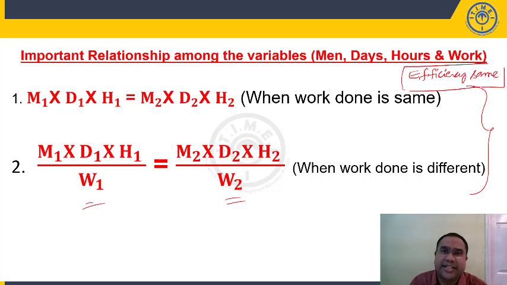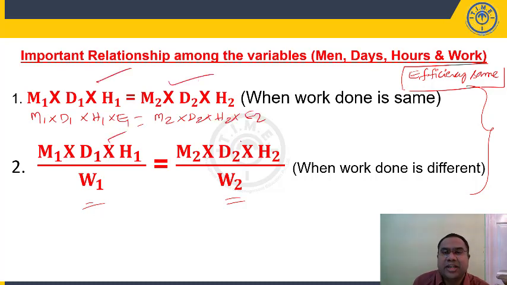If the efficiency is not same by both the groups of people working, let's say 20 men working here, 30 men working here, each man is of a different capacity in group 1 and group 2. Their efficiencies, their capacities are different. Then friends, you have to consider efficiency also. So M1 into D1 into H1 into E1 equal to M2 into D2 into H2 into E2. Don't forget this. This we are writing by assuming efficiencies of both the groups of people who are working is same. If efficiency is different, you have to consider efficiency also, right?